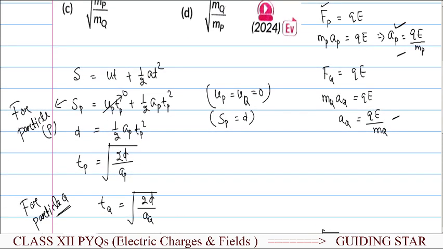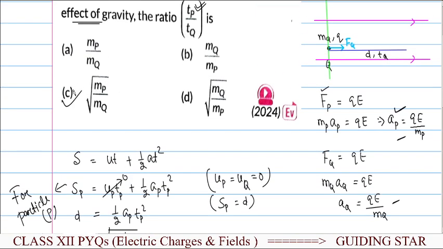Take the option under root MP upon MQ, so option C will be the correct one.